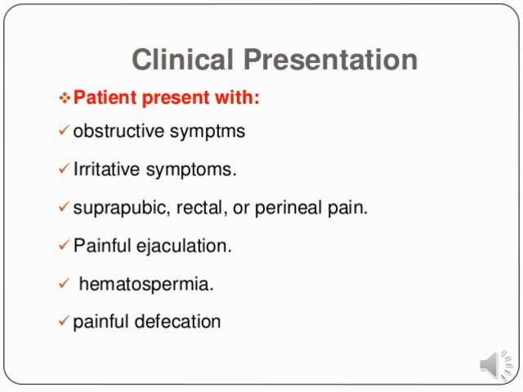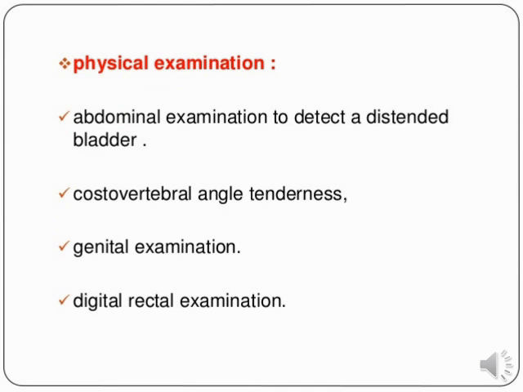Okay, now we will see the diagnostic evaluation for prostatitis. Firstly, abdominal examination to detect a distended bladder. So firstly we perform a physical examination over the abdomen. Why? Because if we monitor the abdominal side, we can detect a distended bladder, meaning the person has a problem with retention of urine.